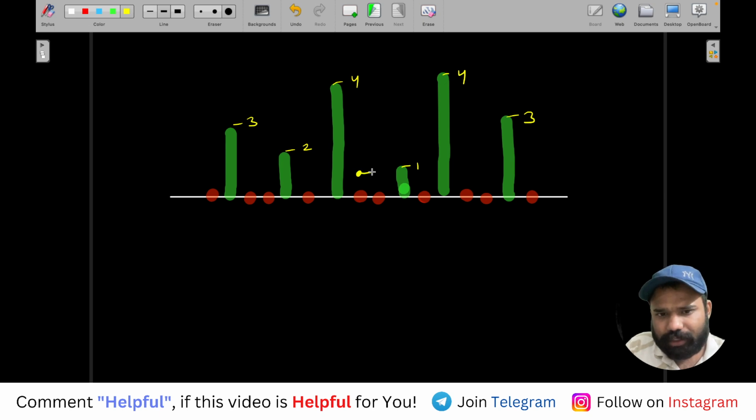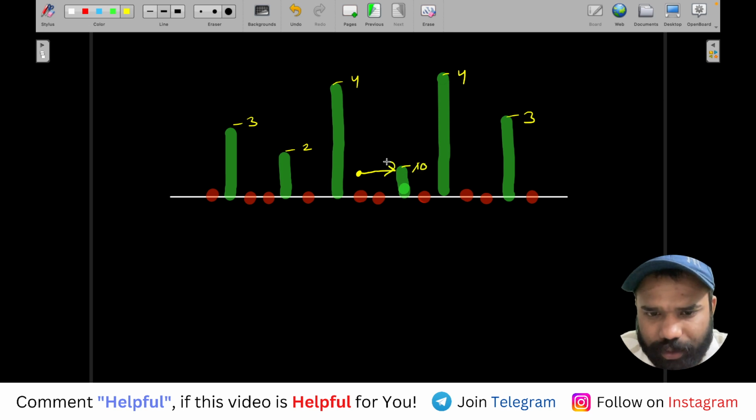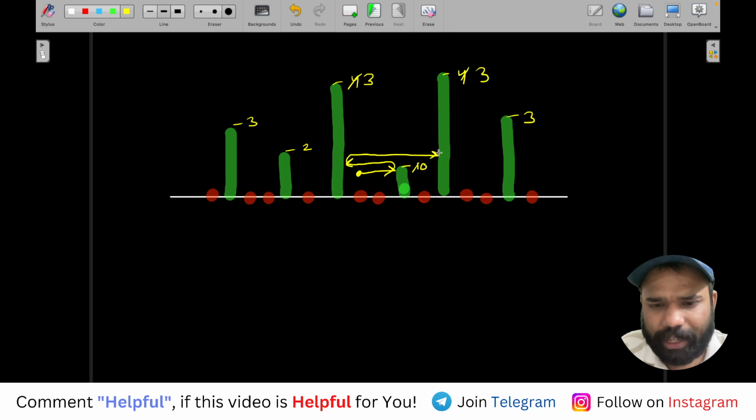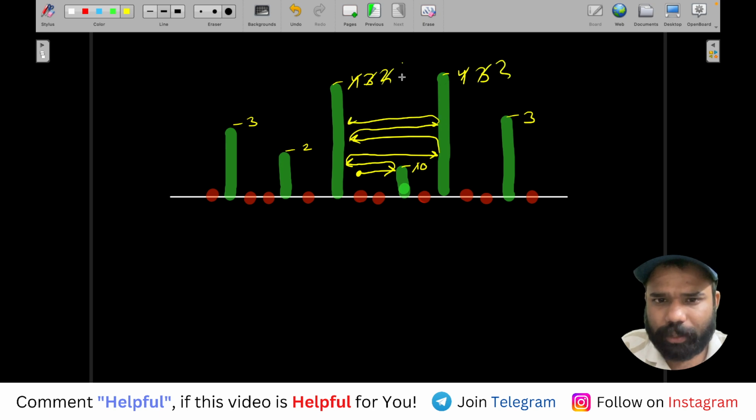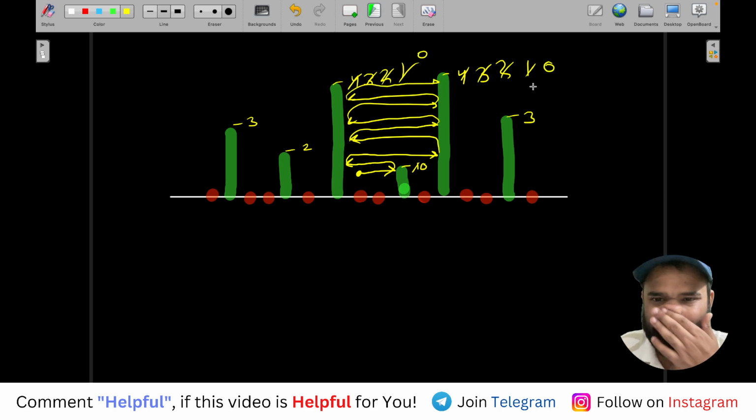It will go to this position. It will make this height 0. Now it will go here. It will make this height 3. It will go here. It will make it 3. Again go here, make it 2. Make it 2, make it 1. Make it 1. Now it will make it 0. Finish it. It is 0.